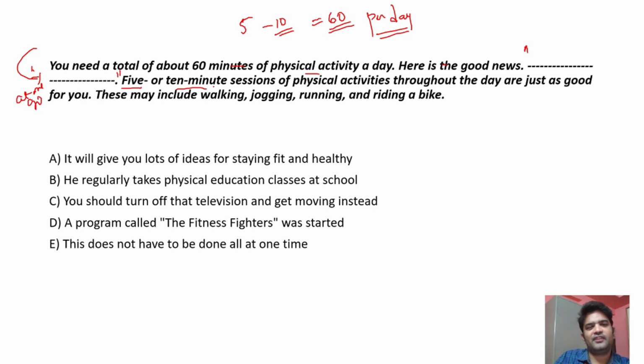Then you can do it in 5 and 10-minute sessions of physical activity throughout the day that are just as good for you as doing it in one, let's say in 1 hour. 60 minutes is 1 hour. So instead of doing the 1 hour continuously, maybe you can break it up into 5 and 10-minute sessions of physical activity throughout the day, and let's see what it gives. It gives you a lot of ideas.